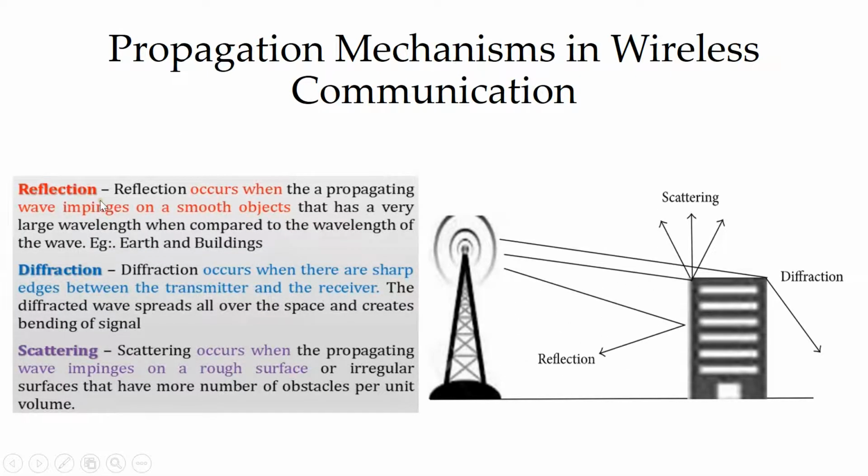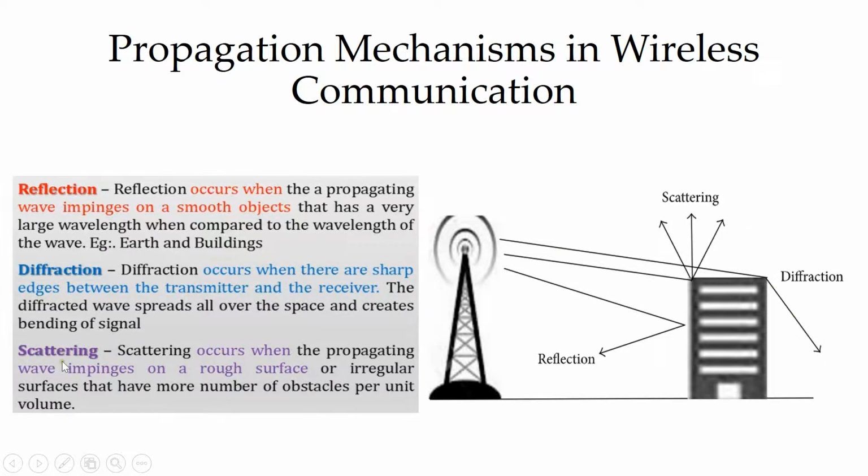Now, reflection occurs when the propagating wave impinges on a smooth object. For example, look here, the wall surface is very smooth. When a wave falls on a smooth object, the wave gets reflected. This is reflection. Diffraction, see, when your wave goes and falls on a sharp edge, the wave gets diffracted.